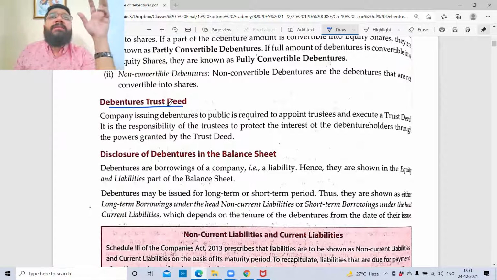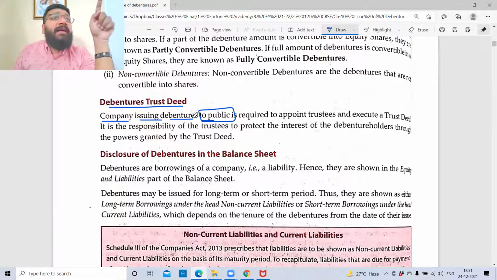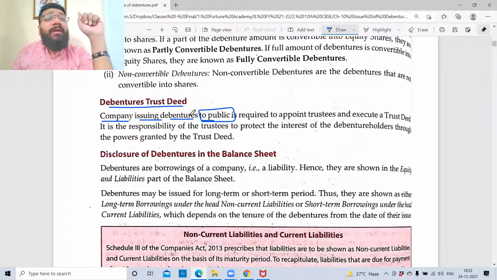The debenture trust deed. Company issuing debentures to the public is done by the listed public company. Only a listed public company can issue debentures to the public. Private companies cannot issue debentures to the public. They can issue through private placement. An unlisted public company cannot issue debentures to the public either. It can do so through private placement. So only a listed public company can issue the debentures to the public.